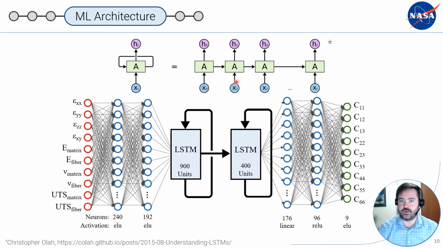At the next strain increment, it will remember if there was damage in the previous increment. It can remember loading history and matrix or fiber failure, and then use that when it's computing the output homogenized stiffness.